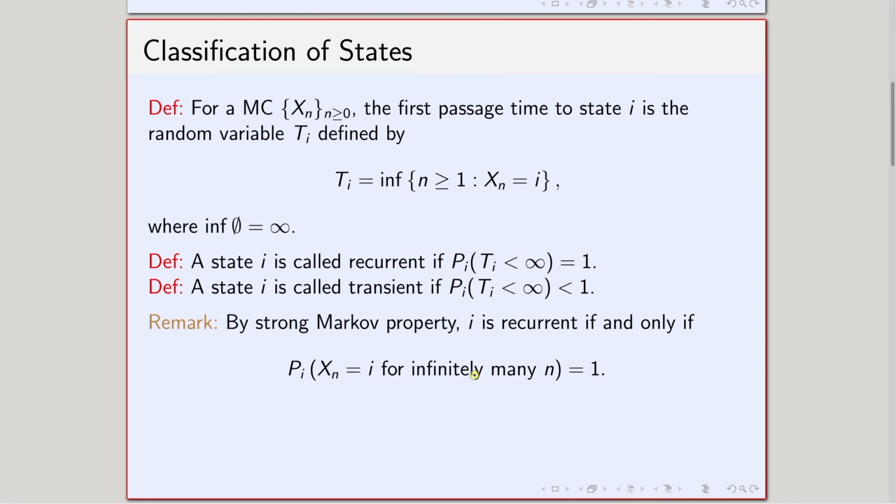It is similar to thinking about your hometown. Because of your college or your job, you may be outside your hometown, but in finite time you come back to see your relatives, your parents, your family members. The hometown is something close to a recurrent state.